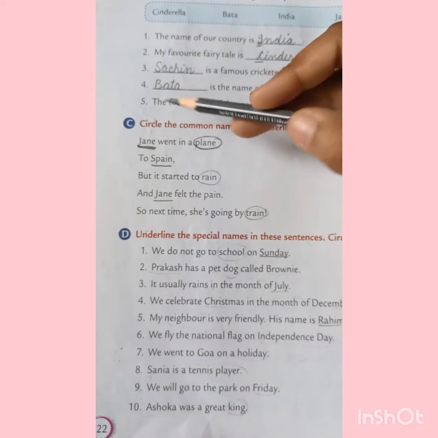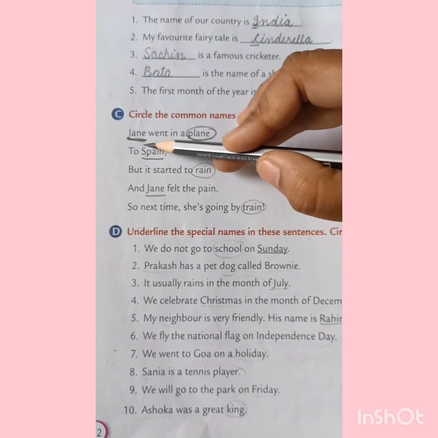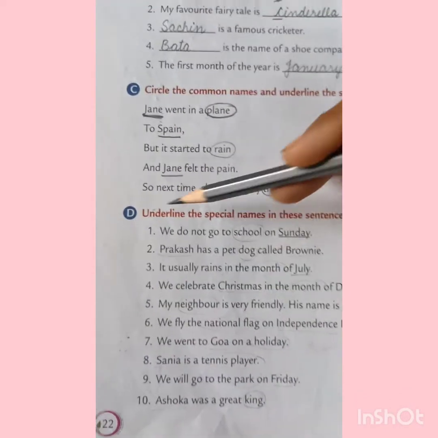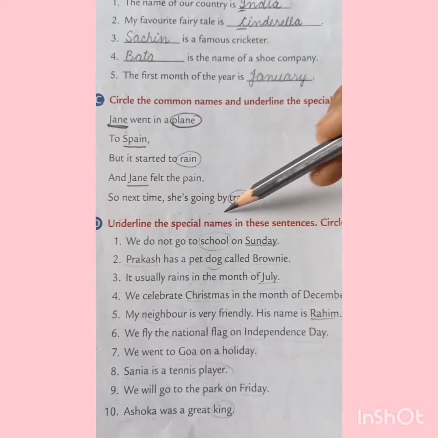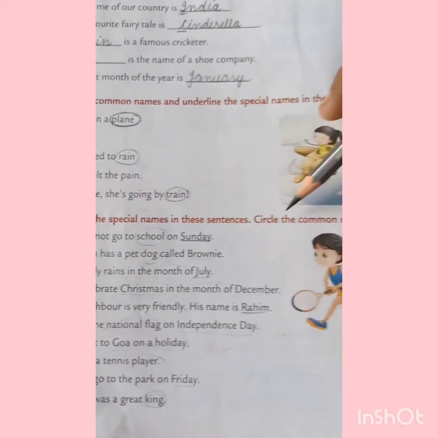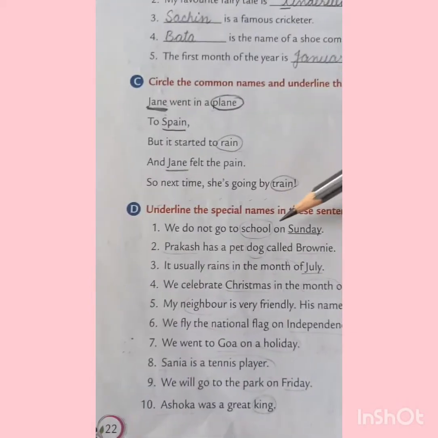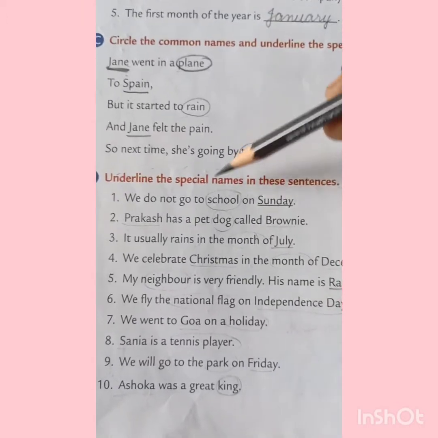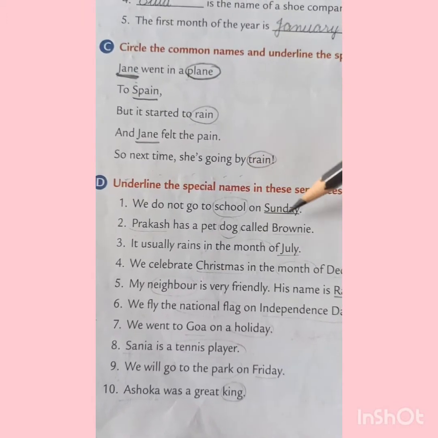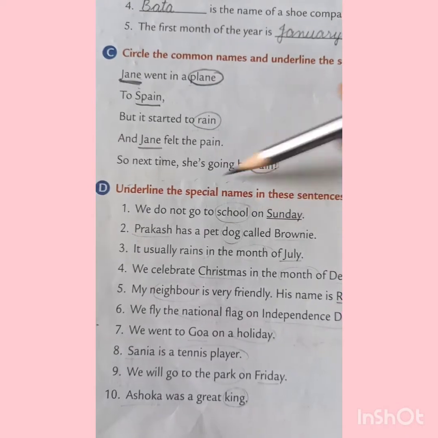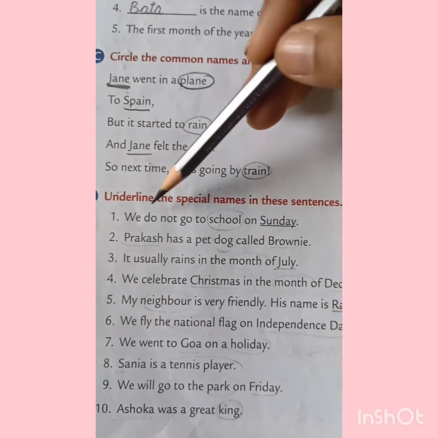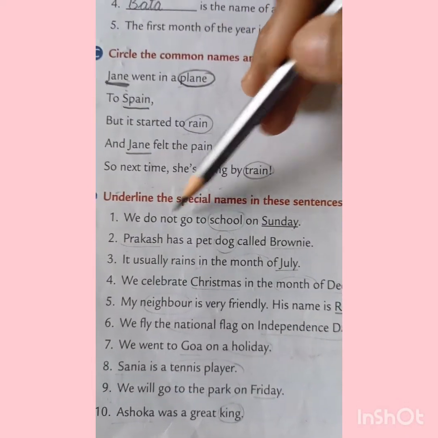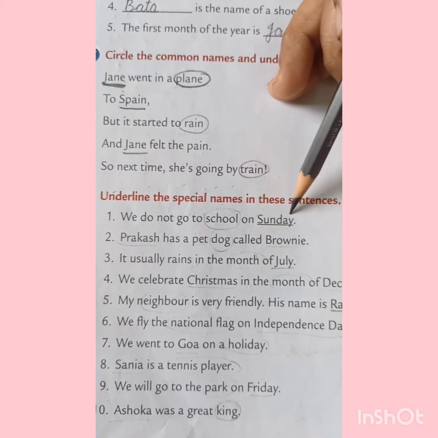We have already done this exercise till C, right? So, today we will start with exercise D. Underline the special names in these sentences. Circle the common names. Okay? Now, what we have to do in this? We have to underline the special names and circle the common names. Okay? Now read the first sentence. We do not go to school on Sunday.